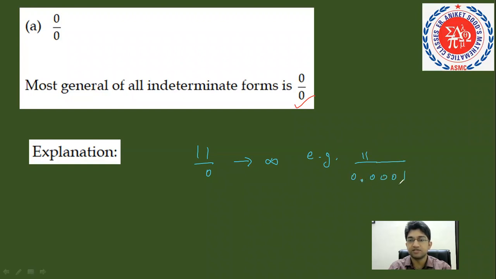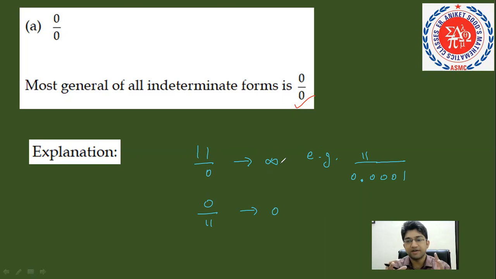If you keep increasing the zeros after the decimal point, we get bigger and bigger values, and down the line, if the denominator is approximately 0, the final answer is infinity. On the other logic, 0 divided by 11 or 0 divided by anything goes to 0. When these two are combined, dividing anything by 0 gives infinite, and dividing 0 by anything gives 0.